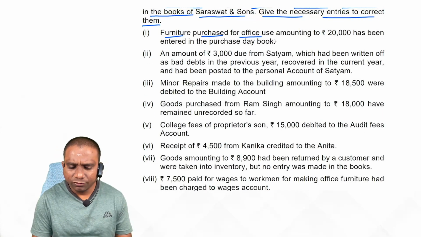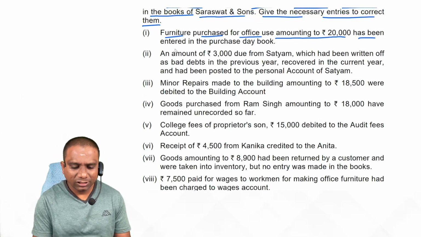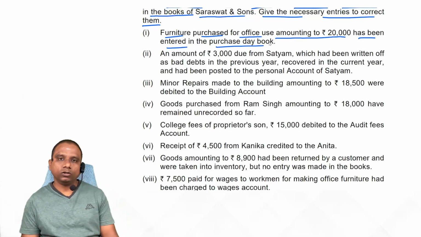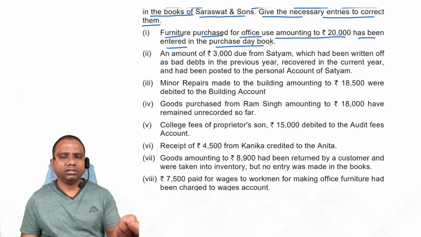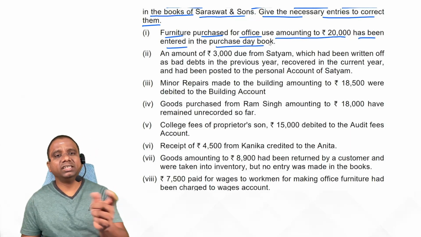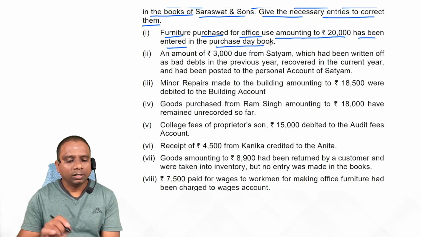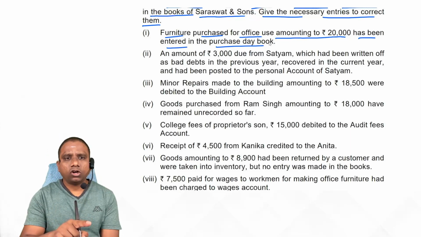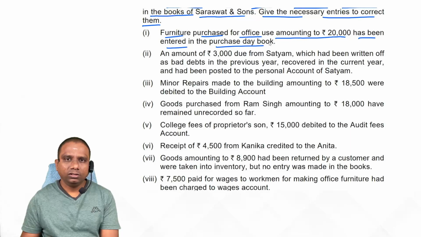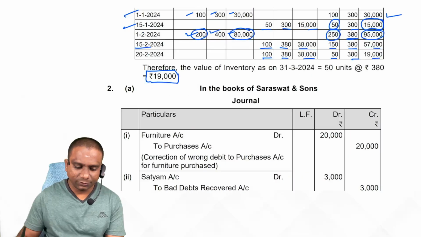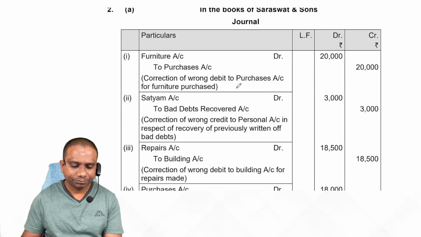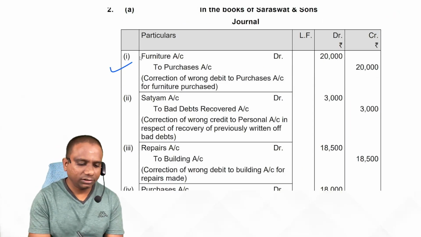Furniture purchased for office use amounting to 20,000 has been entered in the purchase day book. So by mistake, the furniture purchase was entered in the purchase day book. Earlier furniture account was not debited, now you debit furniture account, and purchases account was debited, now you credit. Entry: furniture account debit to purchases account 20,000 rupees. Is it clear, students? Next one.